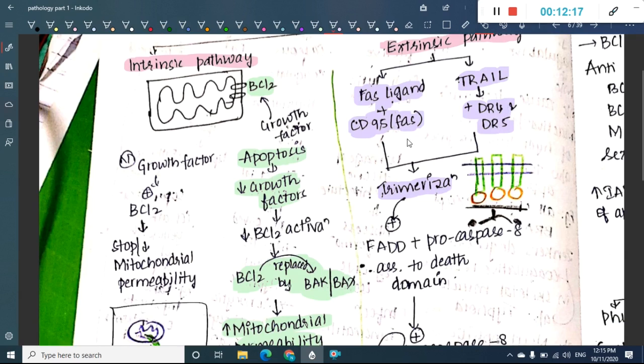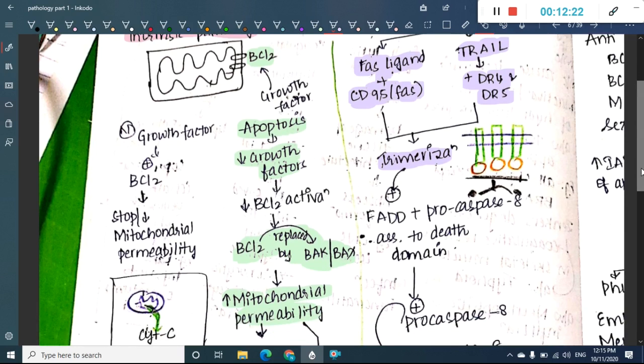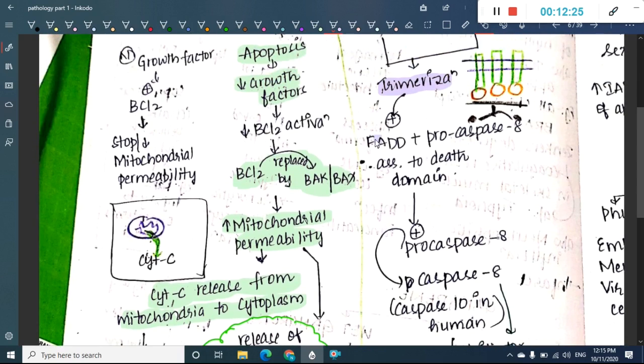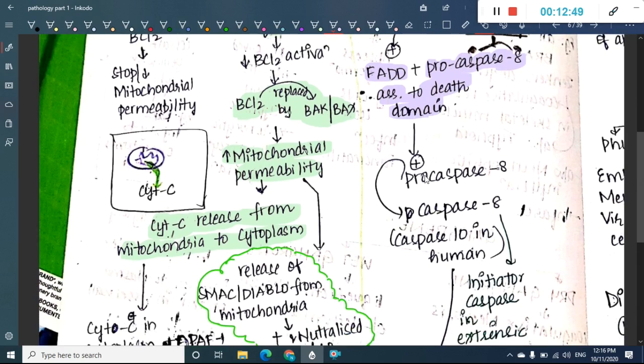Whenever there is trimerization of Fas ligand, 1, 2, 3, three parts will combine together. This will cause activation of FADD and procaspase 8. This FADD will combine with procaspase 8 associated to death domain. So this FADD is activated. This FADD will activate the procaspase 8, which is associated to death domain, and as a result this procaspase 8 is activated to caspase 8 or caspase 10 in humans.